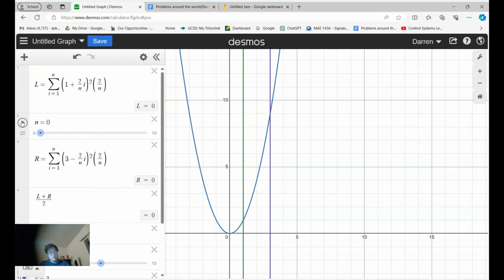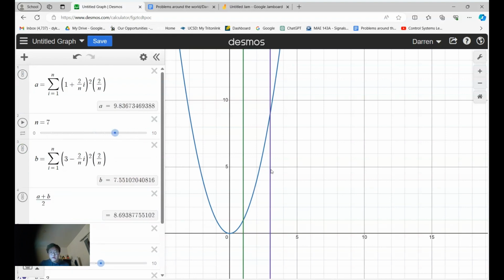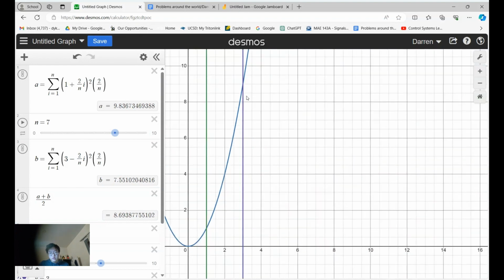Actually, maybe I can play this a little bit. Ooh, nice, cool. That looks great. And then the best one is when, what's it doing? It's 10. So let me just revert that back to A and B, just in case it breaks. All right, and obviously this is what we're looking for over here, the area in here, which is clear as day.